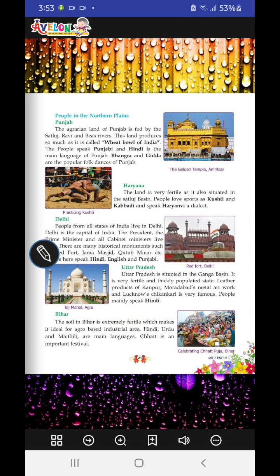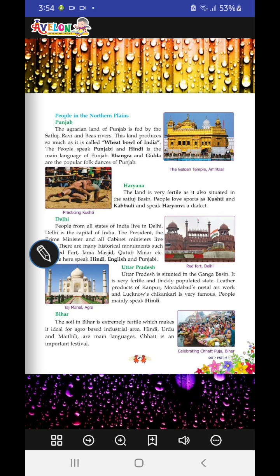So now, the people in the northern plains. Let's start. First, we have Punjab. The agrarian land of Punjab is fed by the Satluj, Ravi, and Beas rivers. This land produces so much wheat that it is known as the wheat bowl of India. So, if you are asked what is the wheat bowl of India, we would say Punjab.